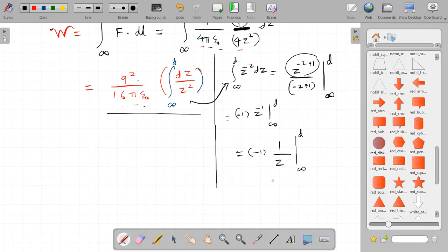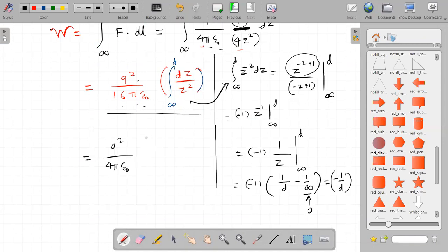And therefore we can write this as minus 1 in bracket, 1 upon d minus 1 upon infinity. Is it correct? And what will be the final answer? 1 upon infinity is what? 0. So this is minus 1 upon d. Understood? Hence, the final answer is q square upon 4 pi epsilon 0 in bracket.